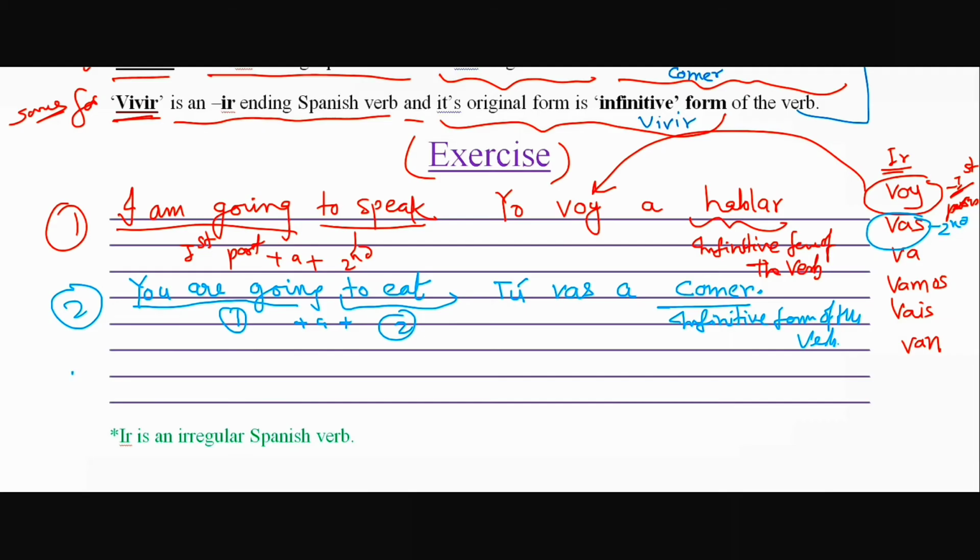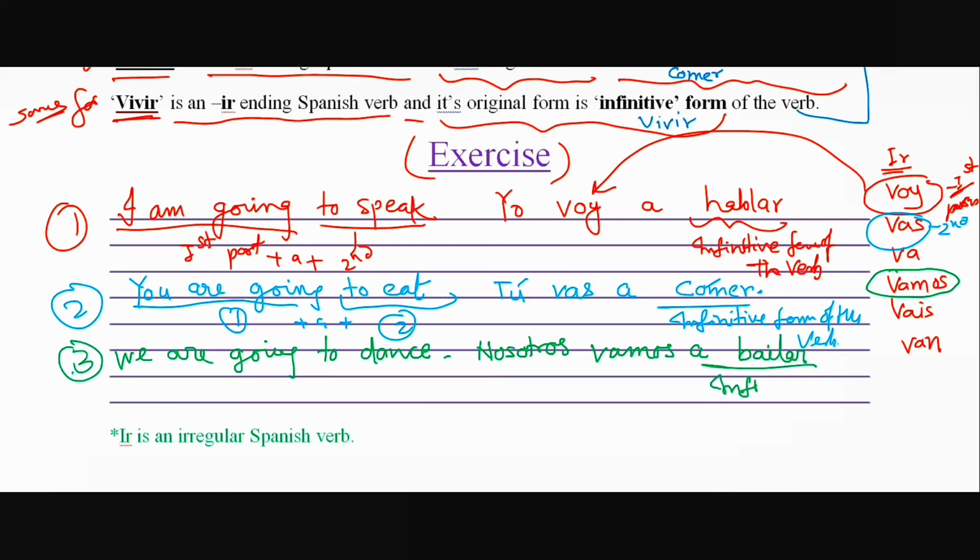Another example. Third example is in green. You can see we are going to dance. We are going to dance. Translation is nosotros vamos, first person plural, a bailar.